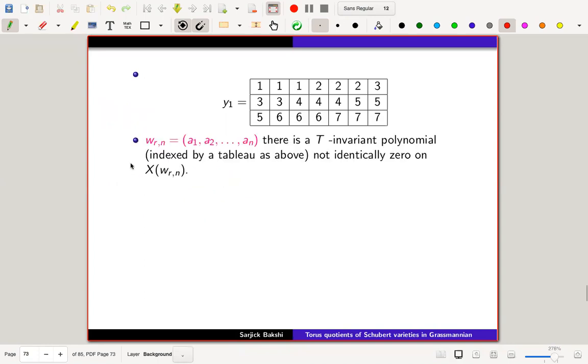So yeah, w(r,n) is this. There is a T-invariant polynomial which is not identically 0 on X_w. So this is kind of an idea of the proof also. And suppose I take any smaller Schubert variety, we cannot fill this 3 cross 7 diagram with something which is smaller than 357 alternatively.